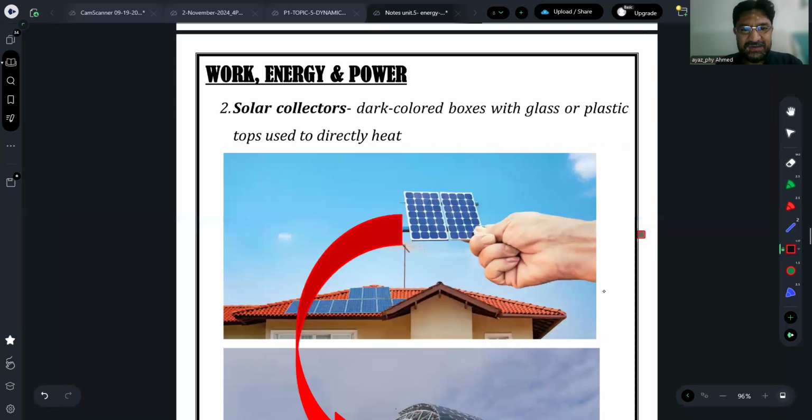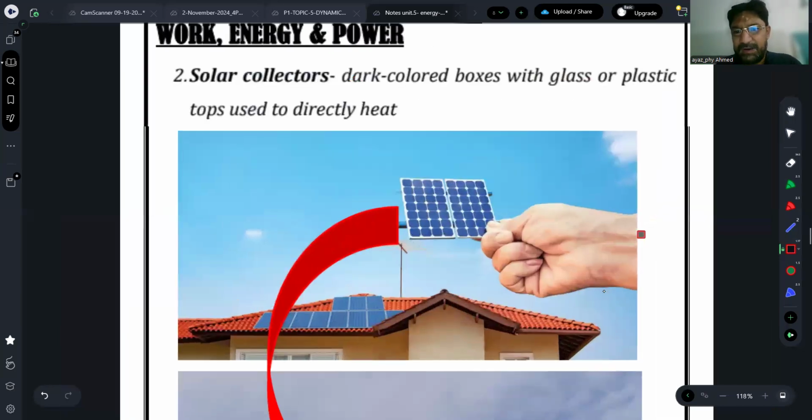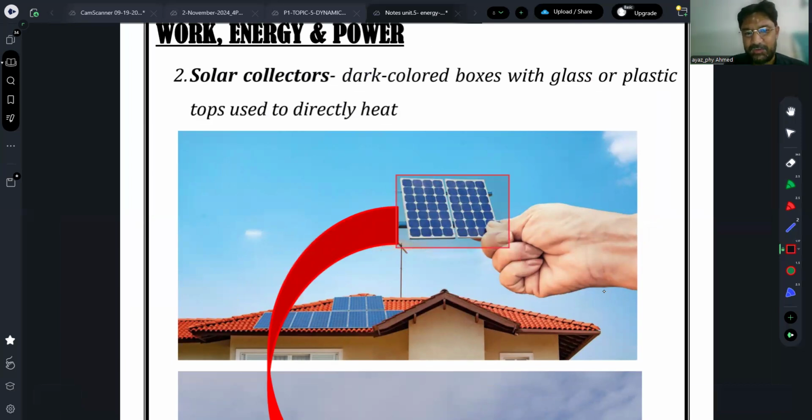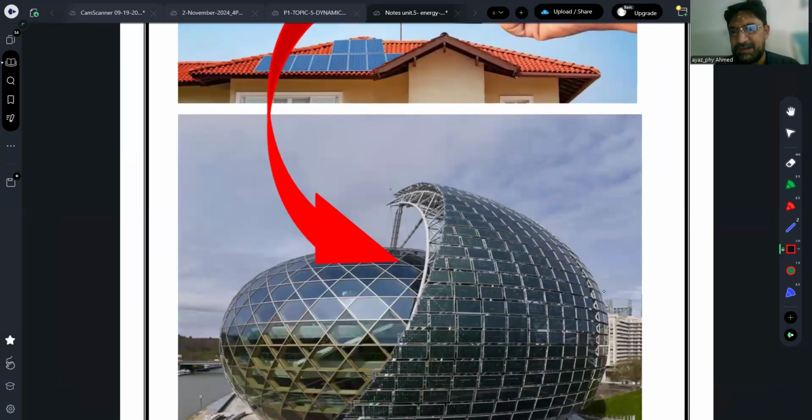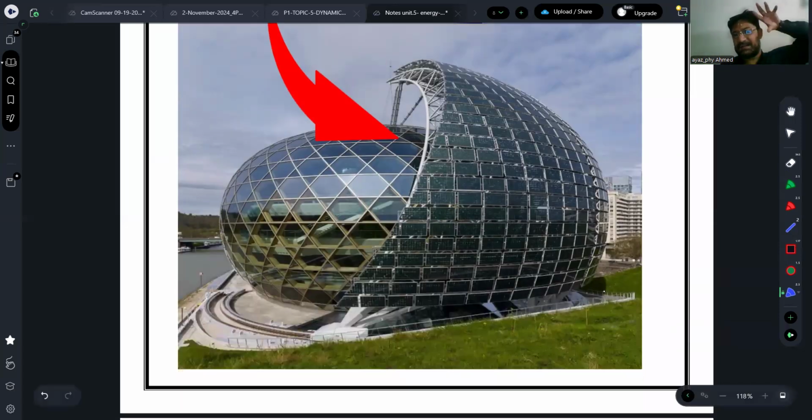Okay, and here is an example of that. I have just selected this diagram for you. This is the solar panel, a small solar panel, also named a solar collector. And we have millions of solar cells connected in solar arrays like this. You can see that they have put all the solar cells in a proper array, in a formation so that they will be exposed to the sunlight.